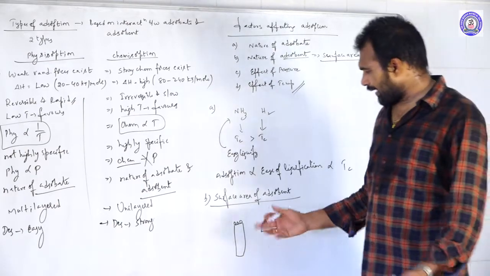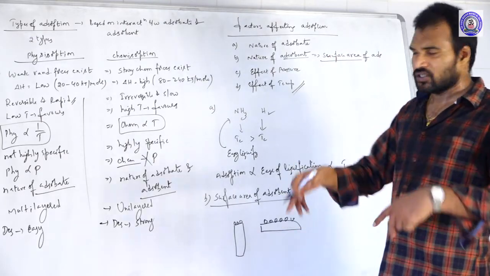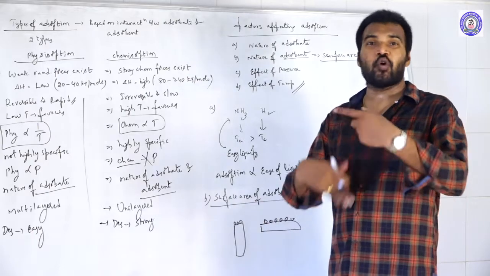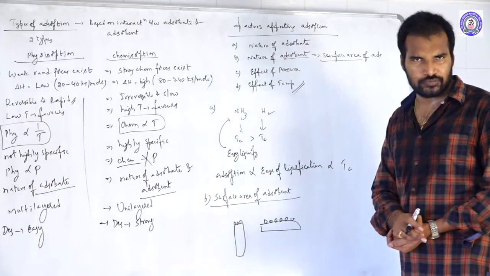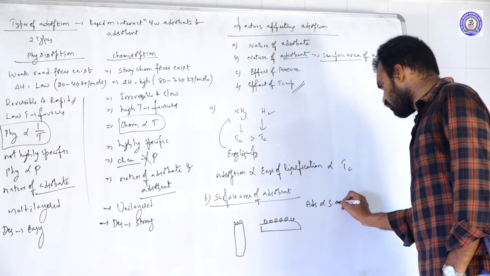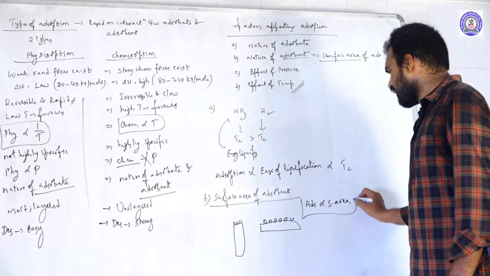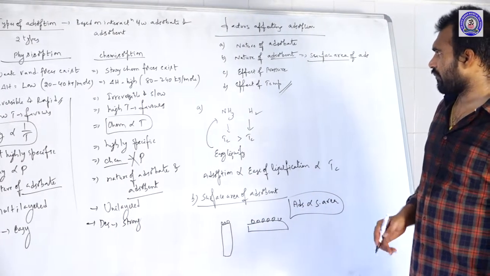Tell me, when you compare these two, which is having larger surface area? This one is having larger surface area. Because of the larger surface area, more adsorbate molecules can accumulate. So more adsorption. So simply say that adsorption is directly proportional to what? Surface area of adsorbent. So this is the second factor.